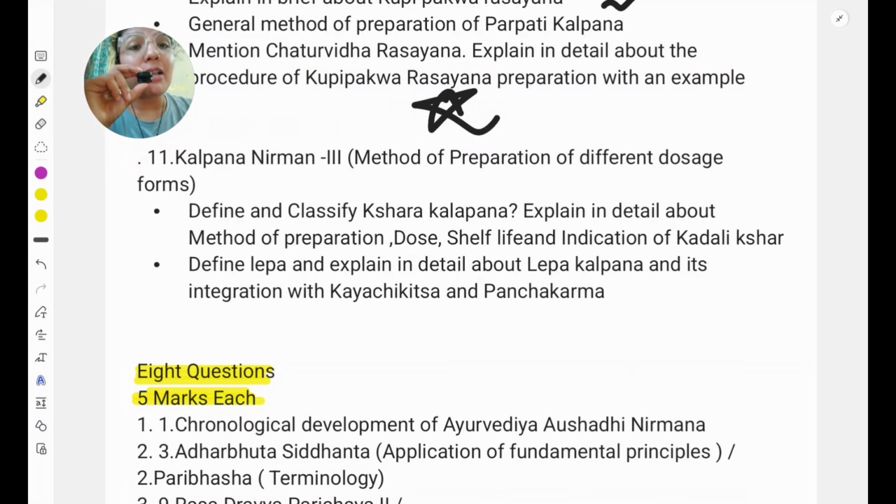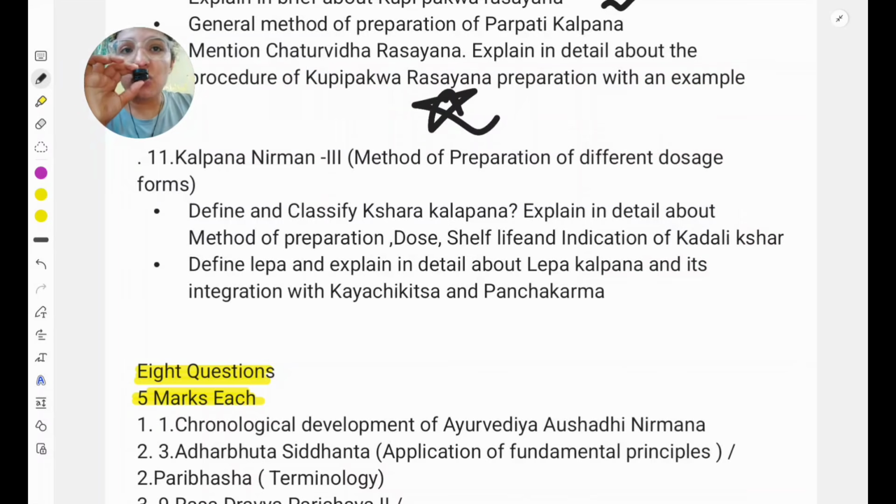Second is Lepa, just Lepa. What is a Lepa? Lepa Kalpana: Dravya Ardham, Shila Shushkam, Dravyam Satanu Jalam Bhavet. This is the same line that is explained for the Kalka Kalpana, with just some differences in the shloka. So with one shloka you can remember Lepa as well as Kalka. Okay. And here they have asked the practical aspect.